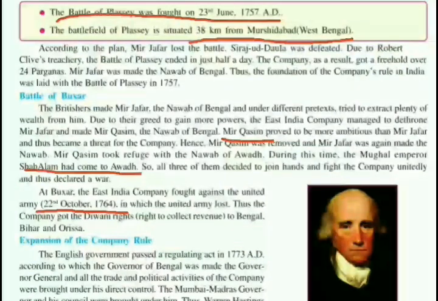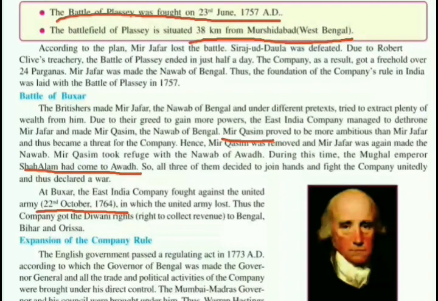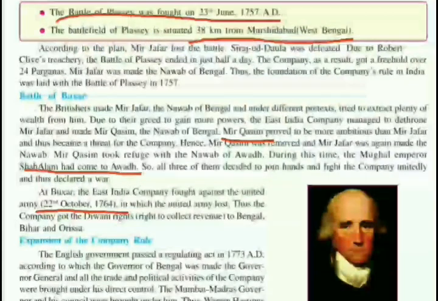So, what they did, they made Mir Qasim the Nawab of Bengal instead of Mir Jafar. They removed Mir Jafar. Mir Qasim proved to be more ambitious than Mir Jafar, and thus became a threat for the company. Now the British wondered how they would collect more wealth from this Nawab. So again they replaced Mir Qasim and made Mir Jafar the Nawab of Bengal again.